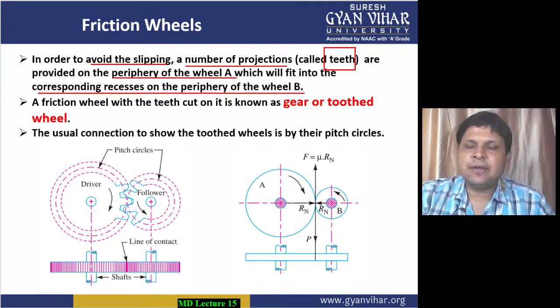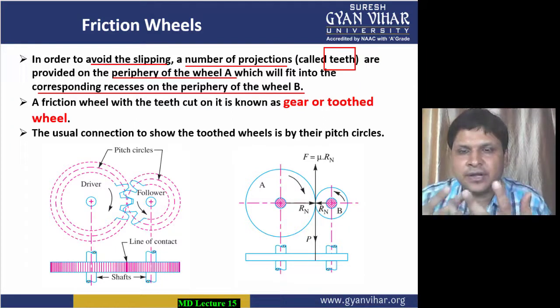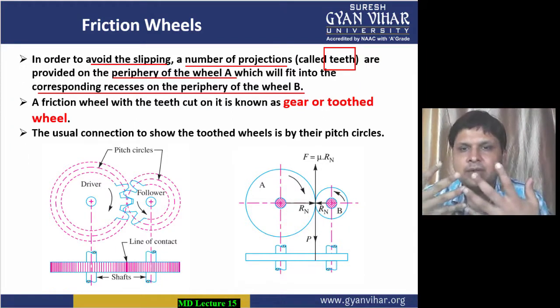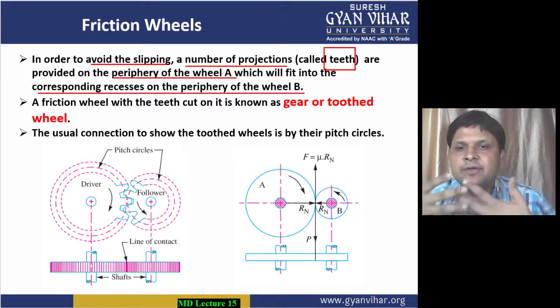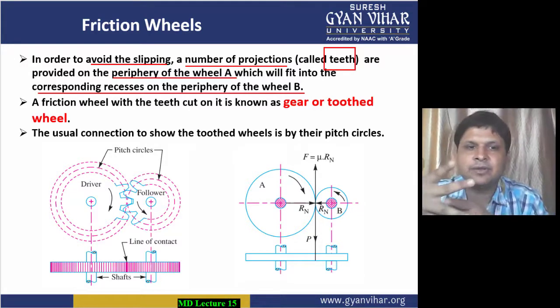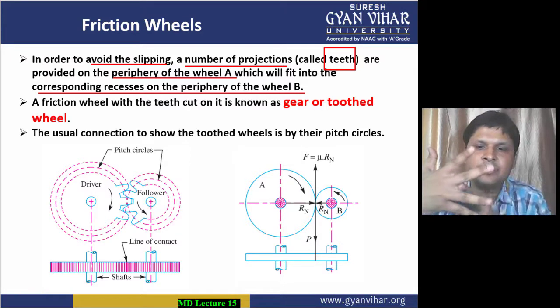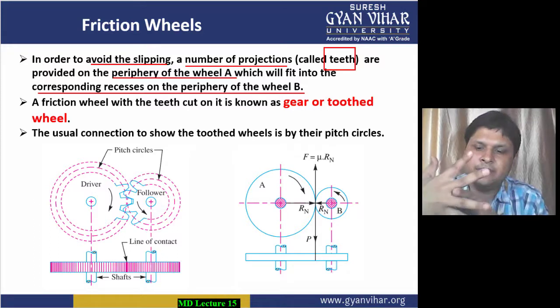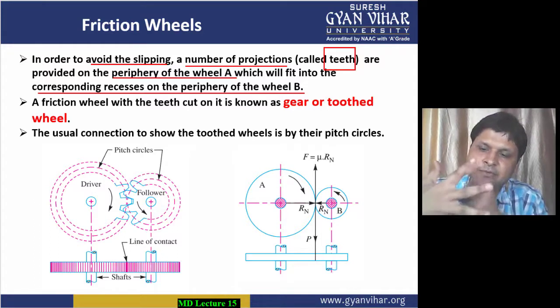So generally we make teeth on the two wheels, and the teeth of one wheel fit into the recess on the periphery of wheel B. Recess means the empty portion between the teeth. This will be known as your recess portion. If fingers are considered as teeth, then the vacant portion between the teeth is known as the recess.